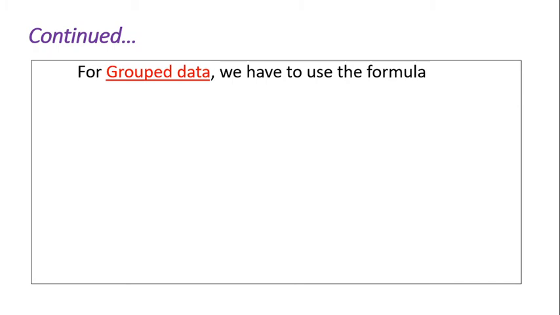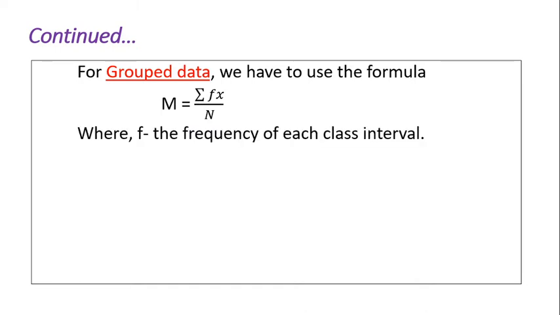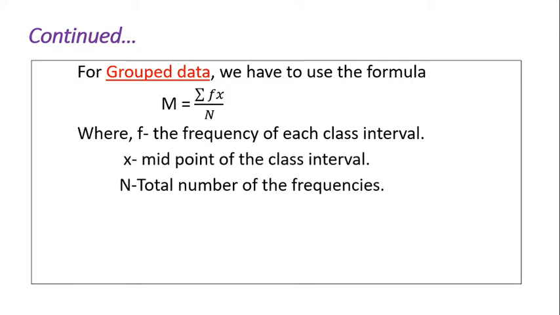But for grouped data, which formula do we use? Sigma fX by N. Here f means the frequency of each class interval after preparing the frequency distribution table. We have to find the midpoint, so X is the midpoint of the class interval, and as usual N is the total number of frequencies. If you multiply f and X and add all, we will get sigma fX. Then we divide by the total number of frequencies, and we will get the mean. This is the formula to find the mean for grouped data.